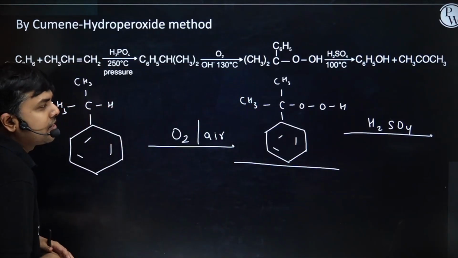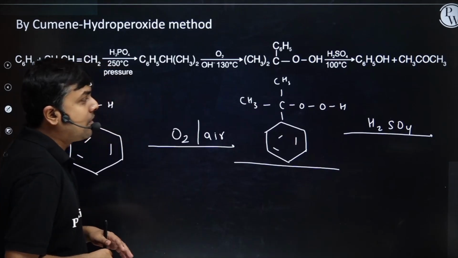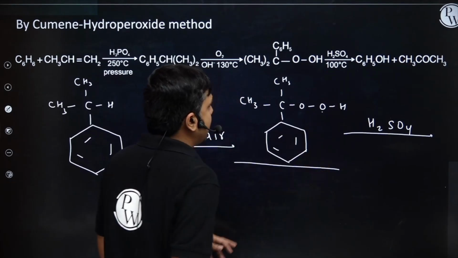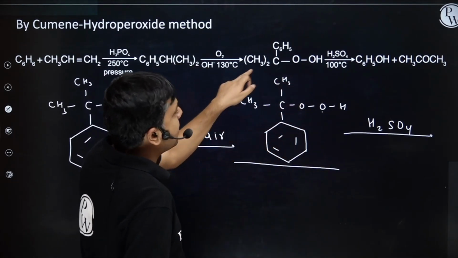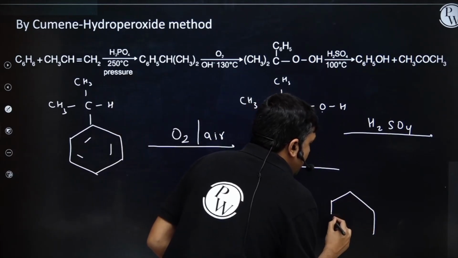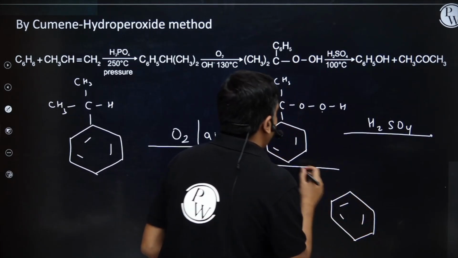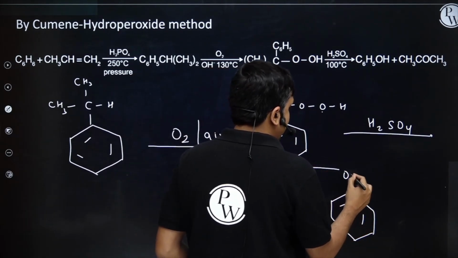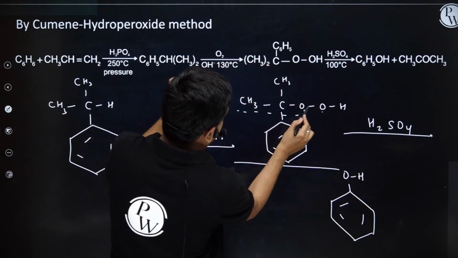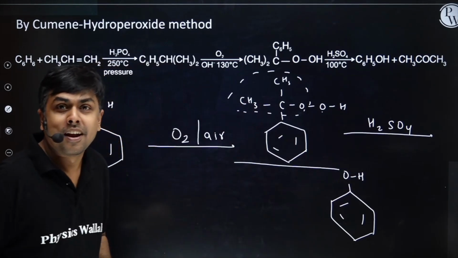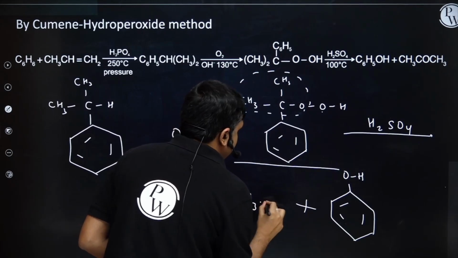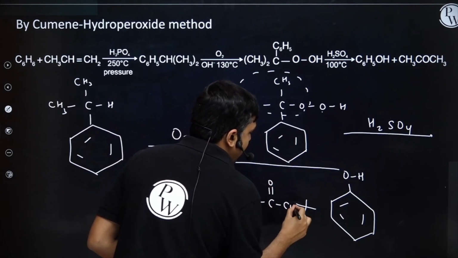Now as soon as it does protonation, what will we have? We will have the migration of this phenyl group to this oxygen, and this will get eliminated in the form of acetone. So first I will have the formation of OH over here, and this group will get departed in the form of CH3-C double bond O-CH3.